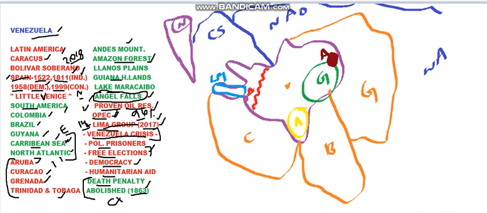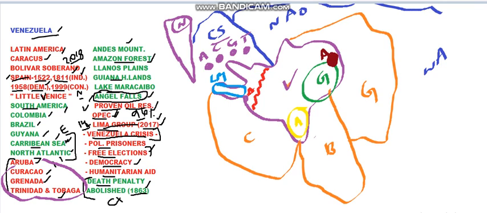And as I have told, there are these islands of the Caribbean. On the Caribbean Sea, there are these islands: Aruba, just one beside the other, Curacao, Grenada, Trinidad and Tobago. So these are the four islands. These have got maritime borders with Venezuela. You can have a code for this, ACGT. So these four Caribbean islands have got borders with Venezuela.